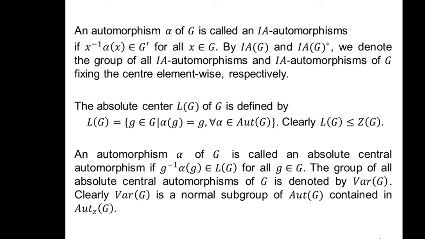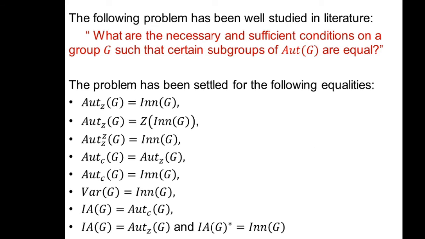Clearly, L(G) is a subgroup of Z(G). An automorphism alpha of G is called an absolute central automorphism if g inverse alpha(g) belongs to L(G) for all g belongs to G. The group of all absolute central automorphisms of G is denoted by Aut_L(G). Clearly, Aut_L(G) is a normal subgroup of Aut(G) which is contained in Aut_Z(G).